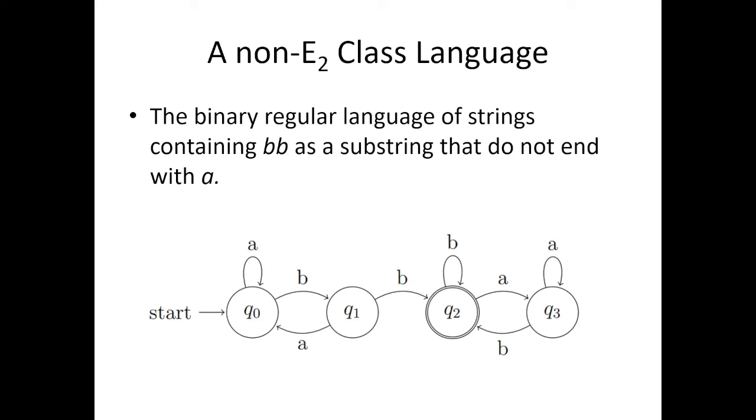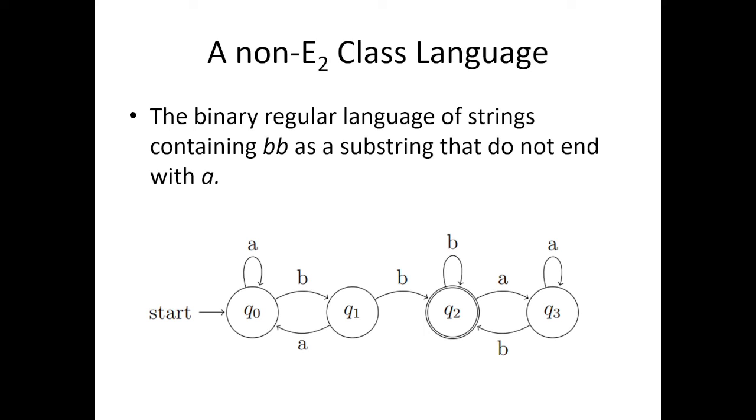And now we can go to a more complex example of a non-E2 class language, which is the intersection of these last two languages. So it must contain BB as a substring and also not end with A. In this machine, as you can see, the state Q2 has three incoming transitions with the symbol B, from Q1, Q2, and Q3.